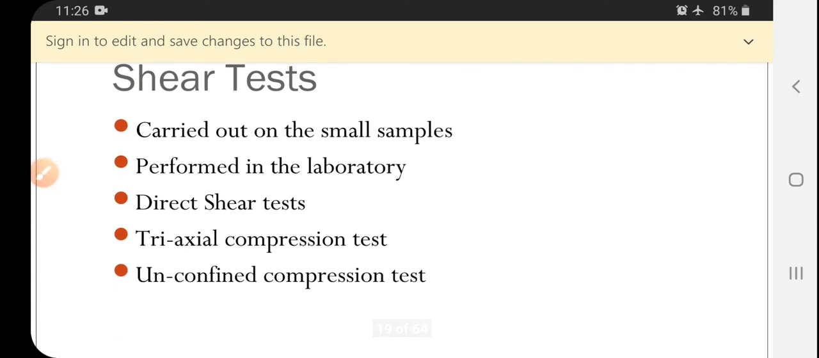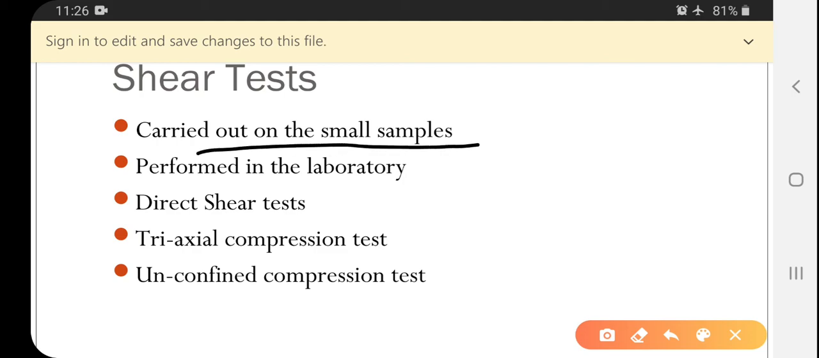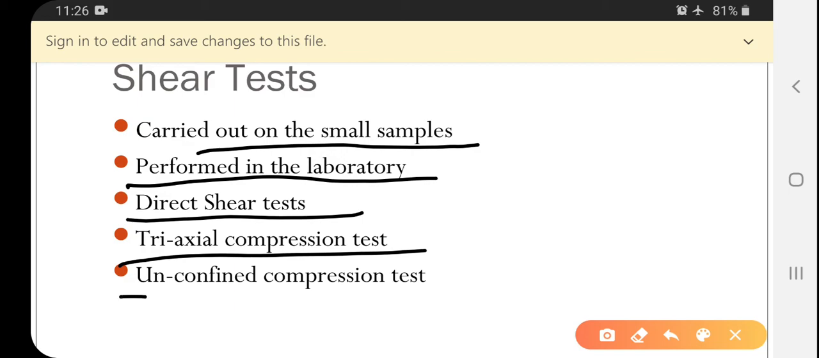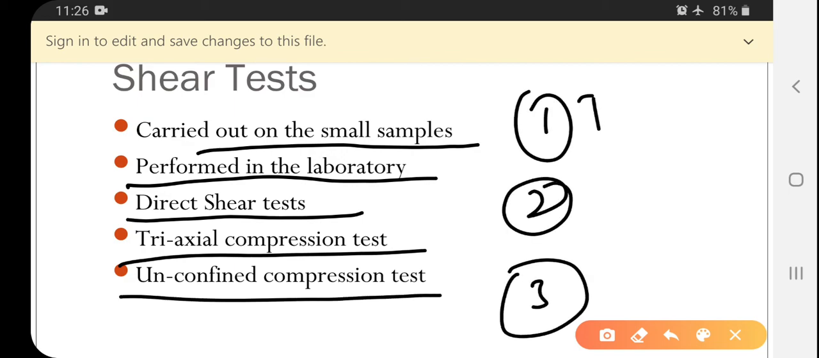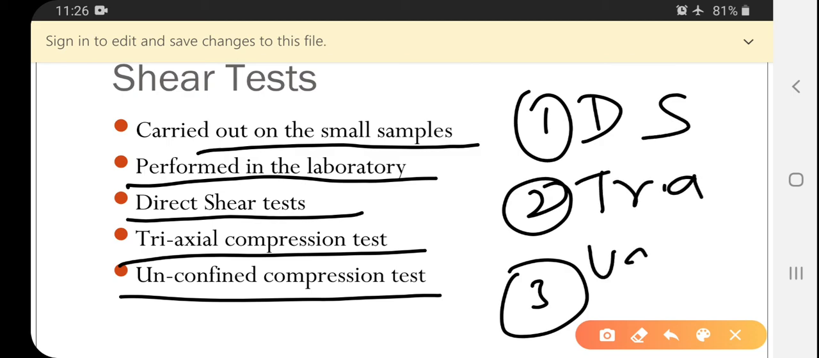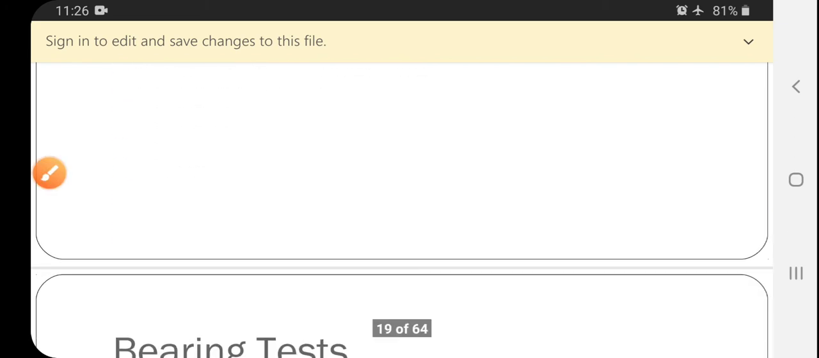So what are shear tests? These are carried out on small samples, performed in a laboratory: direct shear, triaxial shear, unconfined. Totally there are three. One is direct shear, second one is triaxial, third one is unconfined.